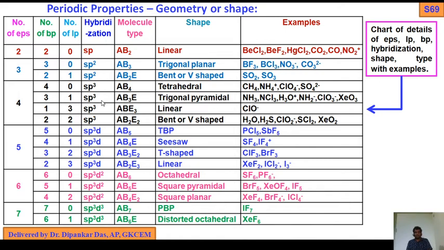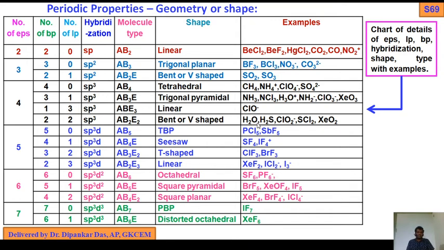Due to the presence of one lone pair of electrons, what will be the shape? This is the shape, trigonal pyramidal, not tetrahedral. We should remember the several types of structure for a particular presence of lone pair. If lone pair changes, then shape will change. So in case of 1 bond pair 3 lone pair, for example ClO minus, 7 plus 1, 8, its structure should be linear.